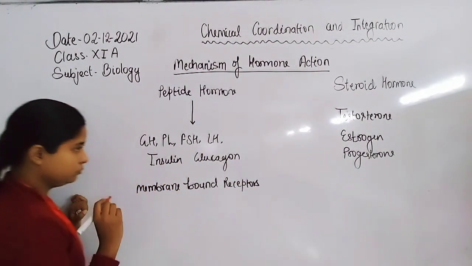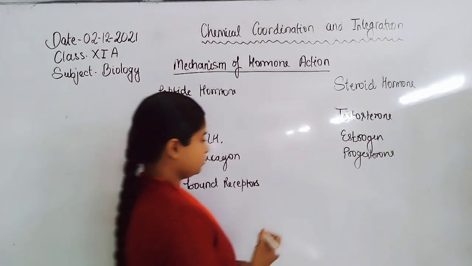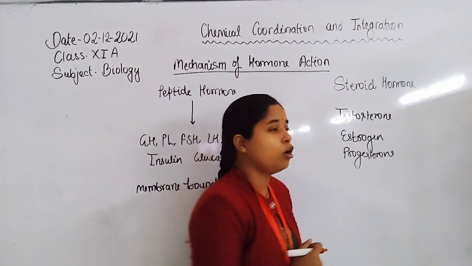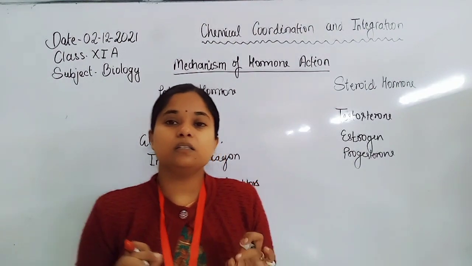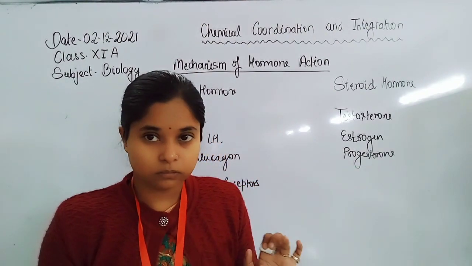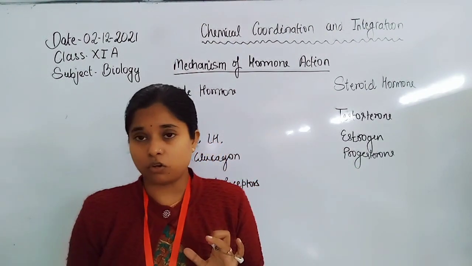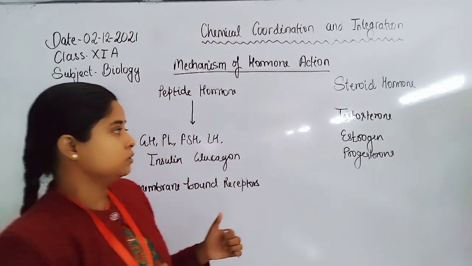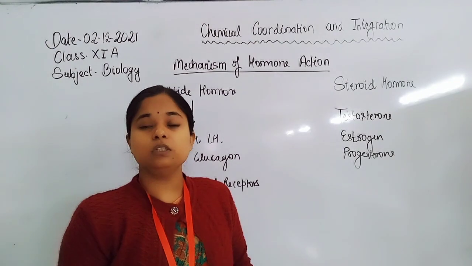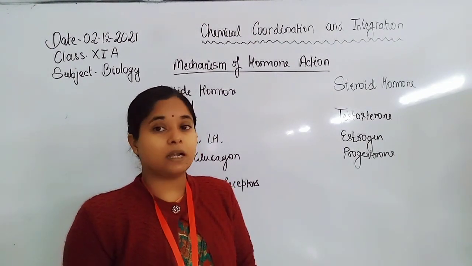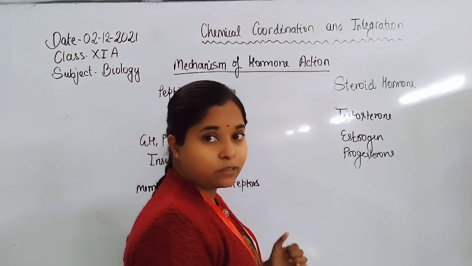Now, for the steroid hormones, because they are made of cholesterol, and the lipid bilayer is also formed by fat or cholesterol, they can cross the lipid bilayer. For these hormones, receptors are present inside the nucleus or cytoplasm.